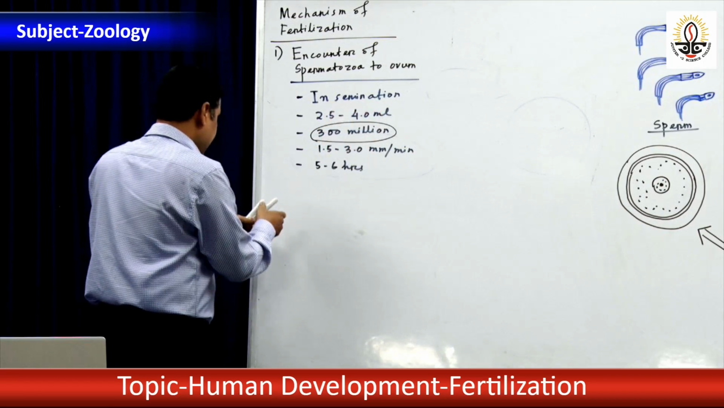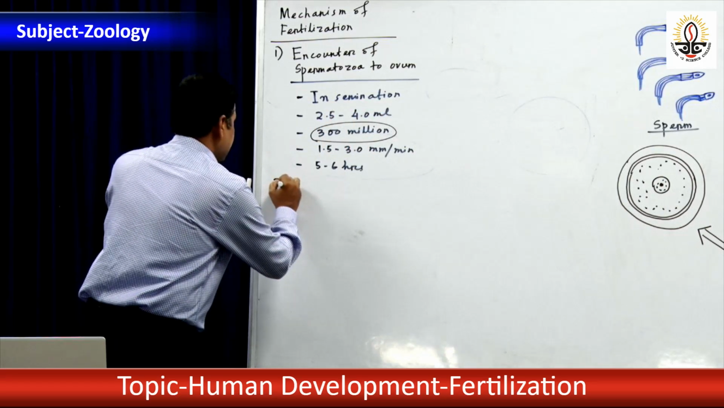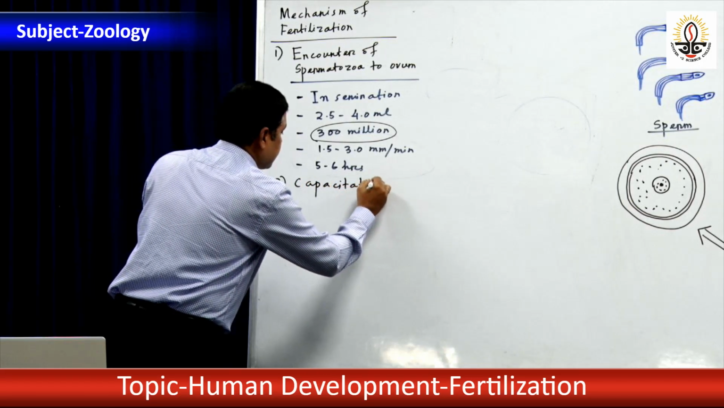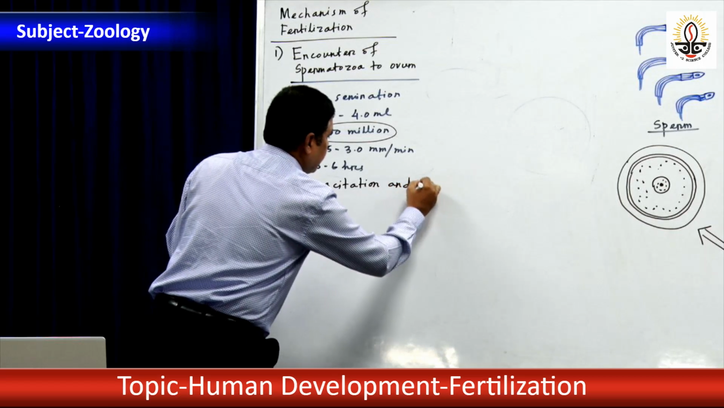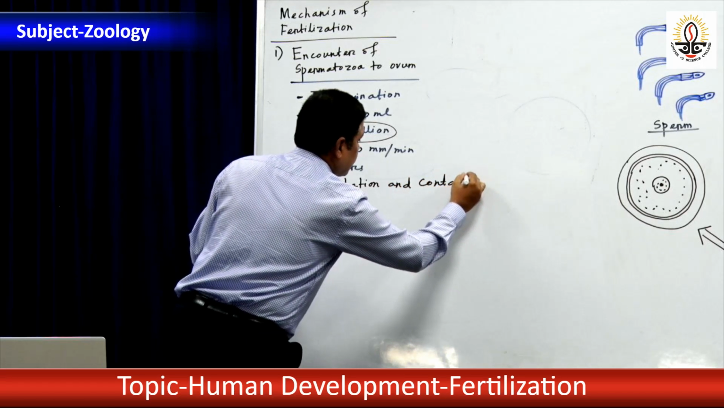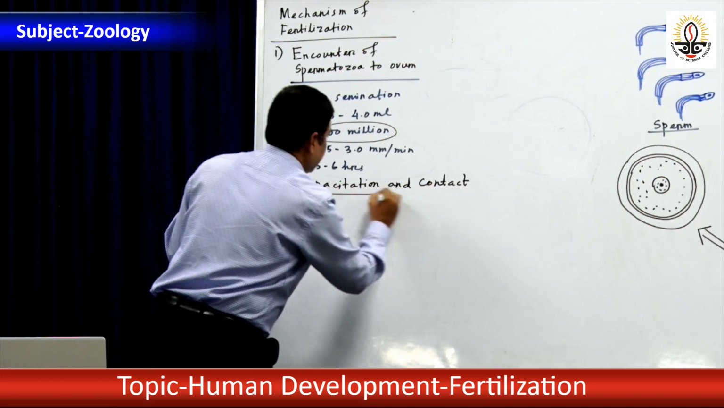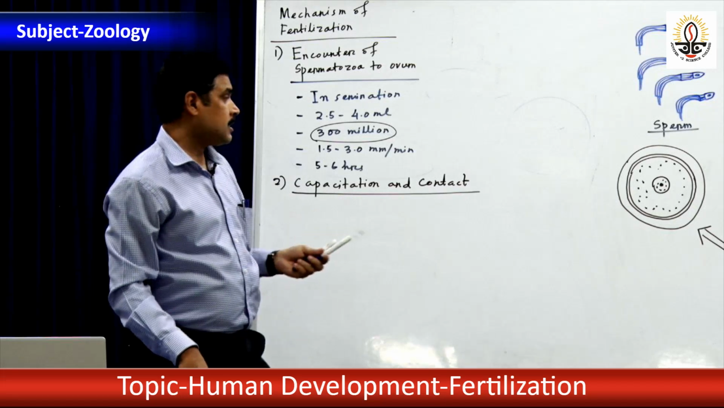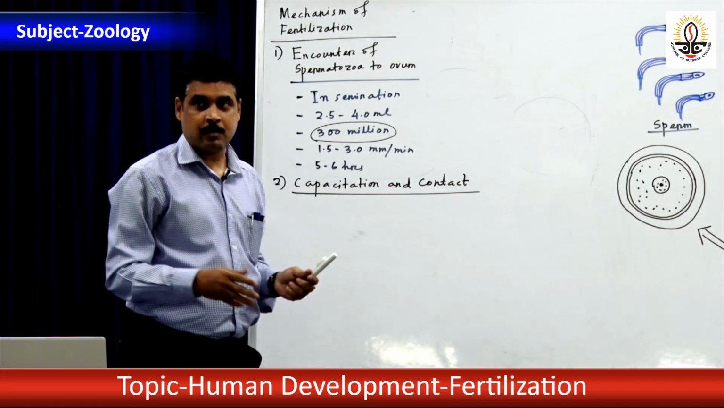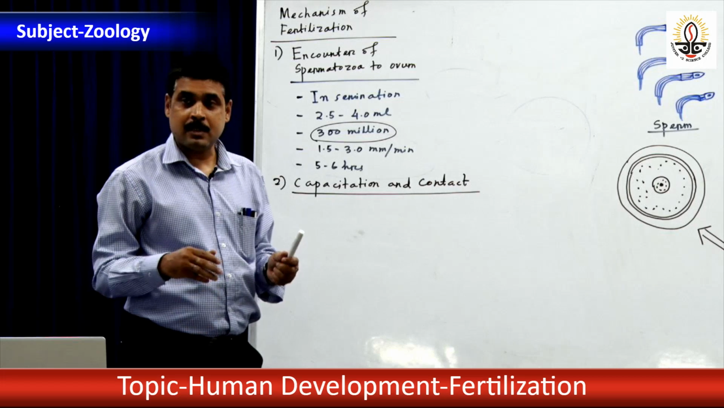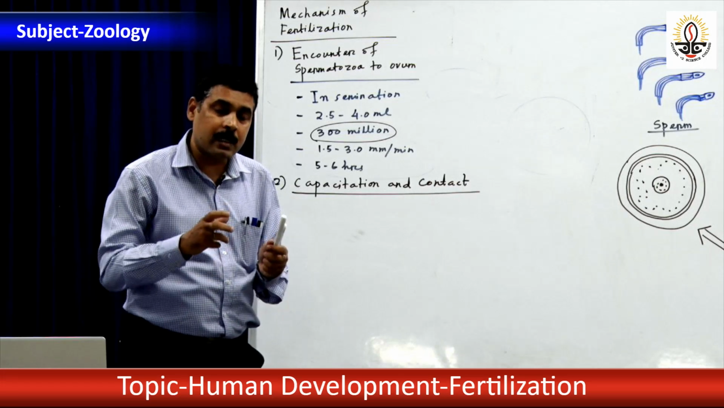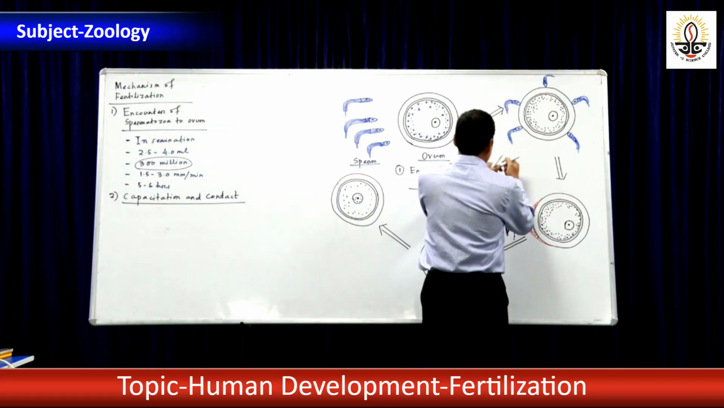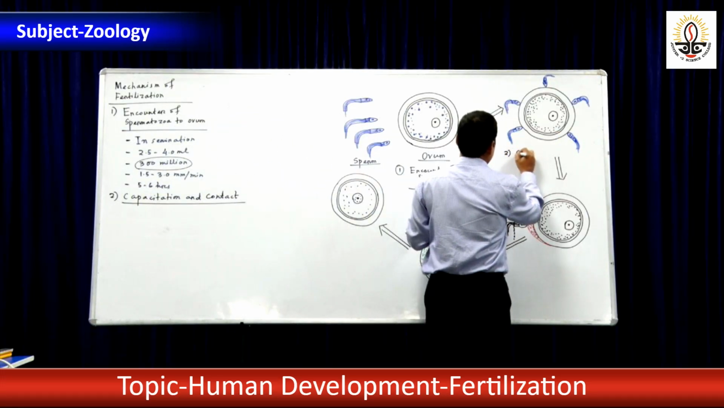Now second point under mechanism is capacitation and contact. So in the previous class, just before this session, we studied capacitor of a conductor, what madam told you. Now this is another concept, capacitation. What does capacitation mean? Now look at the second diagram. Here I have drawn the diagram of capacitation and contact.